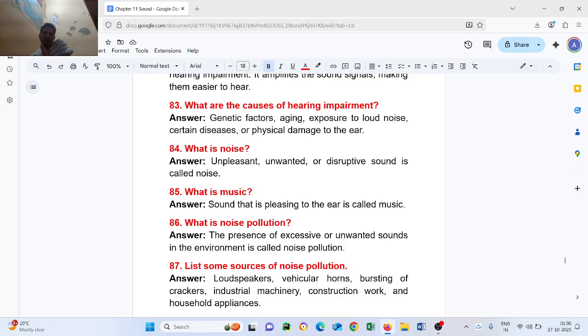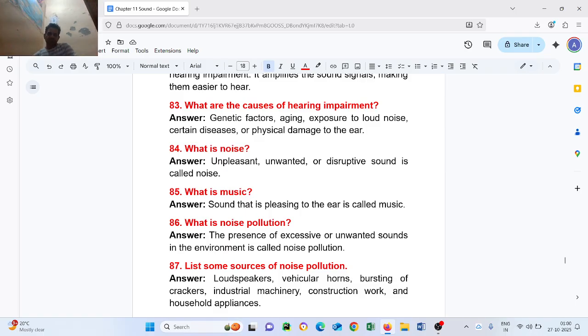What is noise? Unpleasant, unwanted, or disruptive sound is called noise. Question number 85. What is music? Sound that is pleasing to the ear is called music.